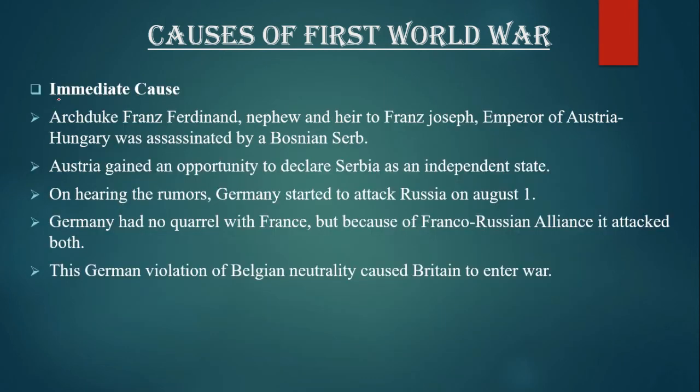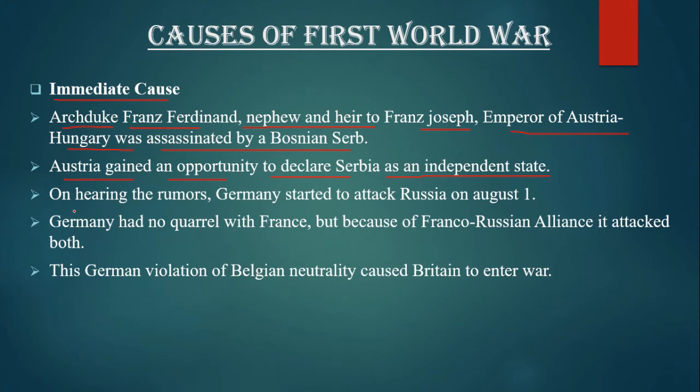And the last cause is the immediate cause. On 28 June 1914, Archduke Franz Ferdinand, nephew and heir to Franz Joseph, Emperor of Austria-Hungary, was assassinated by a Bosnian Serb. Austria gained an opportunity to attack Serbia.